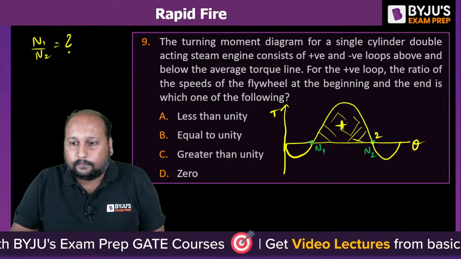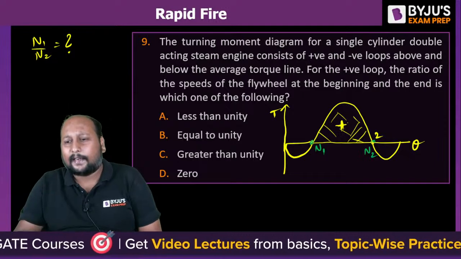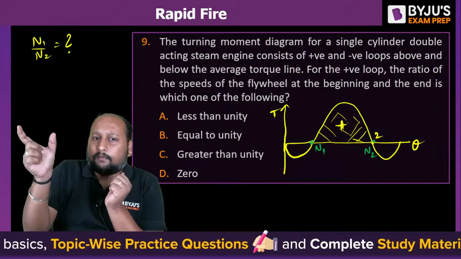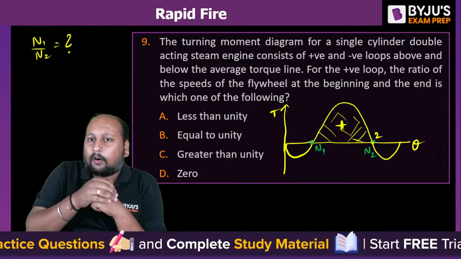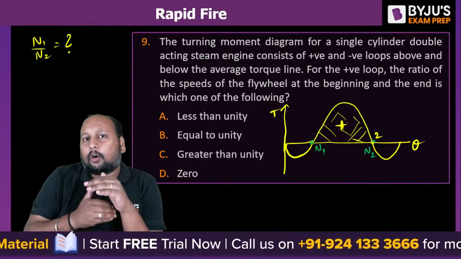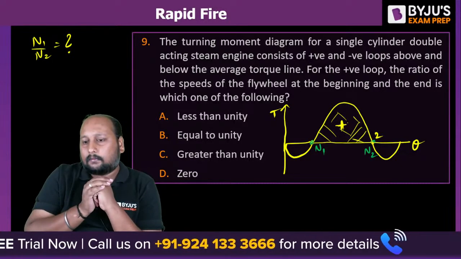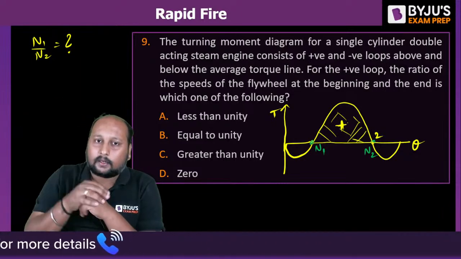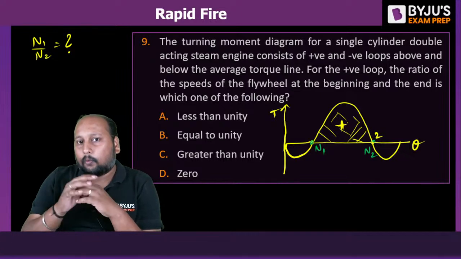It can't be 0. Chaliye, let me tell you one thing. When you have a positive loop in the T theta diagram, will the energy stored by the flywheel increase or decrease? Meaning energy stored or energy released. In the positive area of T theta, what is the flywheel doing?